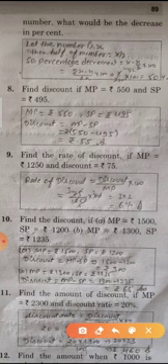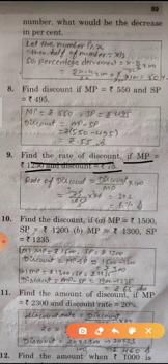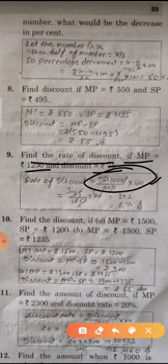Question number 9. Find the rate of discount if MP is equal to 1250 and discount is equal to 75. So rate of discount is equal to discount upon MP multiply 100. This is the formula. So 75 upon 1250, which is MP, multiply 100. After calculation we got 6%.